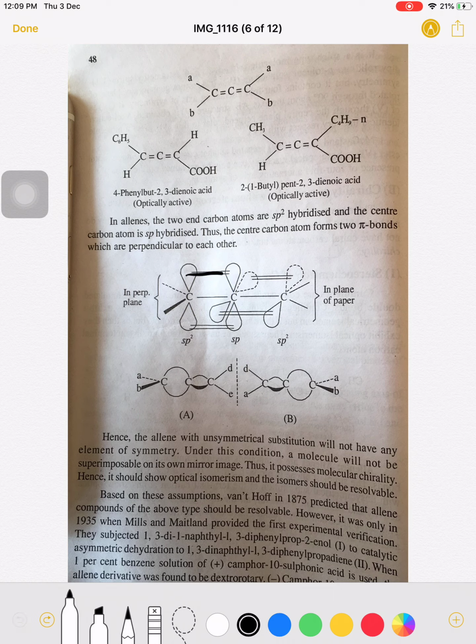So when this is parallel with the paper, the groups bonded to this carbon are now shown like this. One is towards the observer and one is away from the observer. Suppose groups A and B are there; these groups are perpendicular to this carbon, and these bonds are in plane, and this is out of the plane.